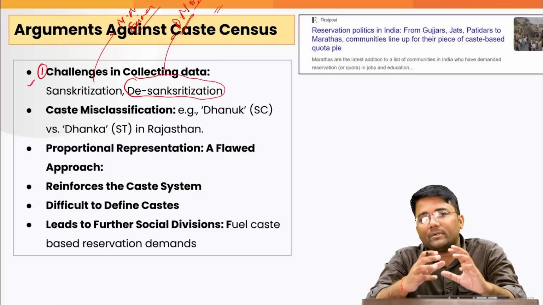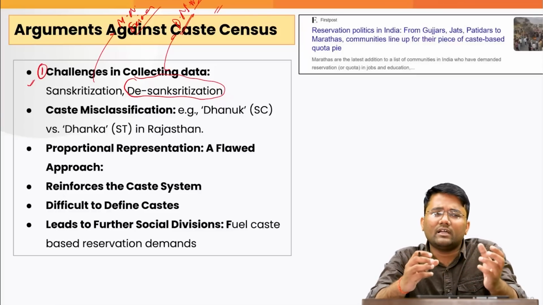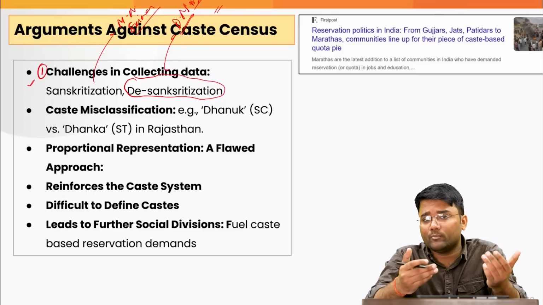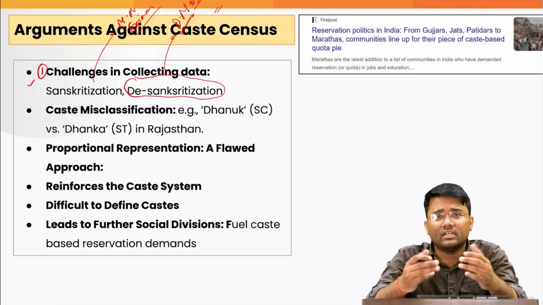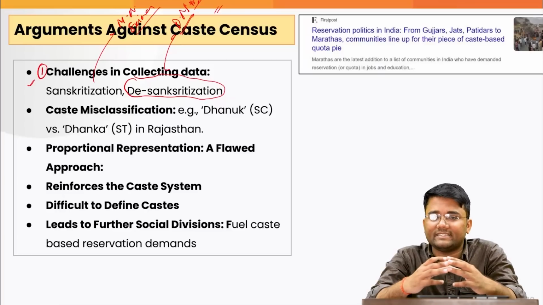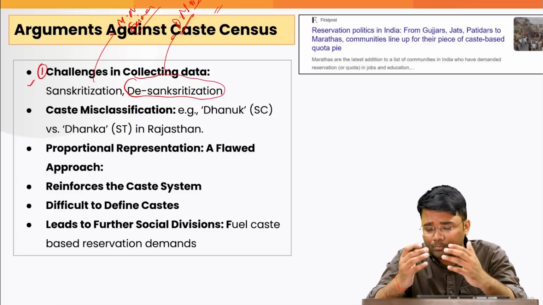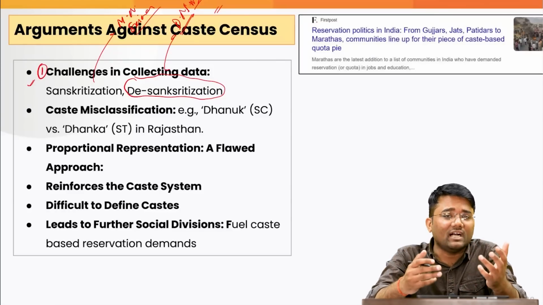So again, if upper caste people have started using some of the names of lower caste people to get the benefit of government run programs, which is also defined under this process of desensitization, again it will create the issue of under which caste that particular upper caste person should be categorized.